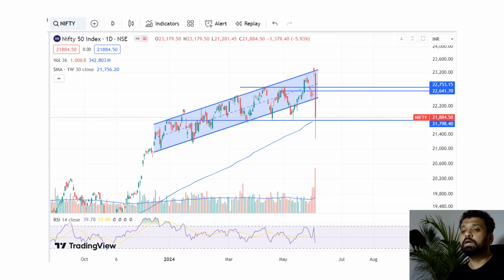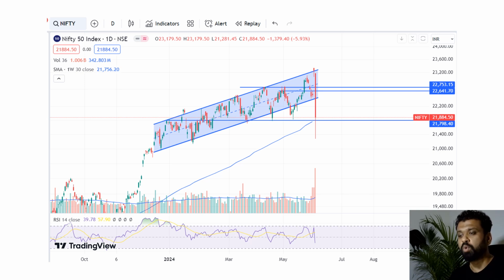Now the daily candle has clearly broken out of this parallel channel, so that does not matter as of now. But the good thing is, it took support at the 30 WMA line that you are seeing, and it bounced, right? It has actually closed above the horizontal line that I have drawn around that 21,800 mark, which the bulls will like, because it has not broken that major support.